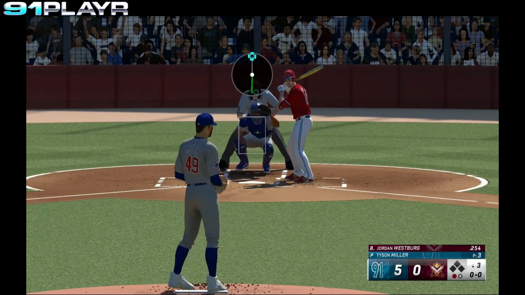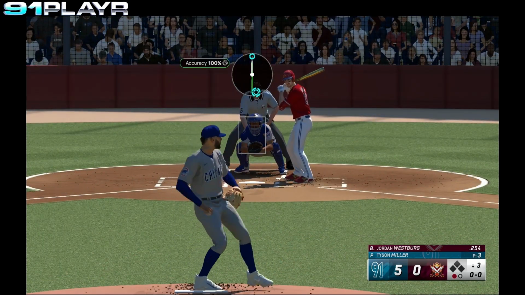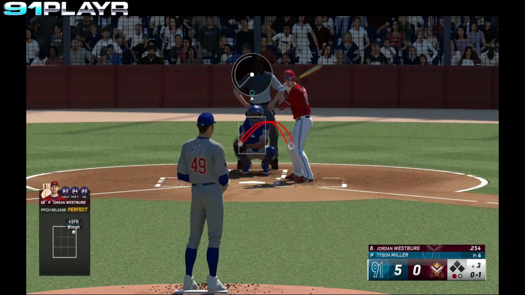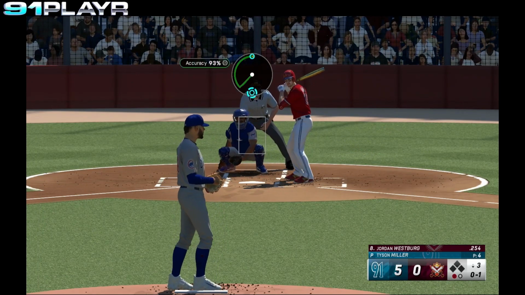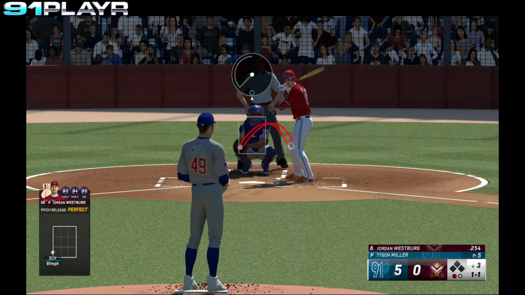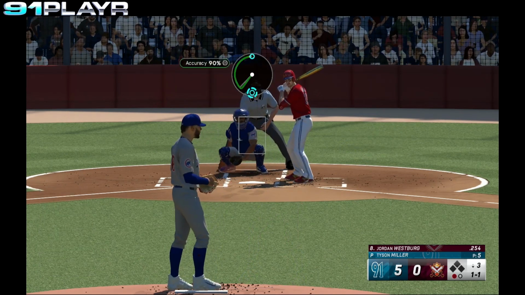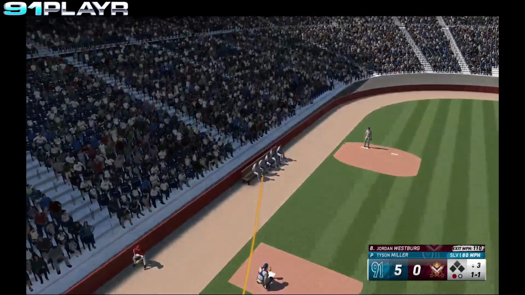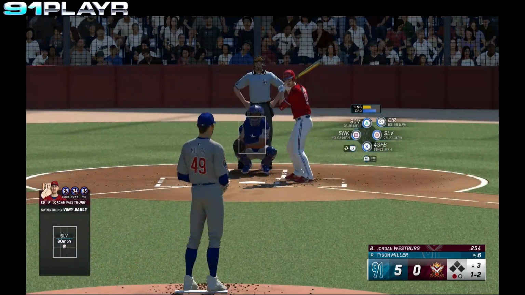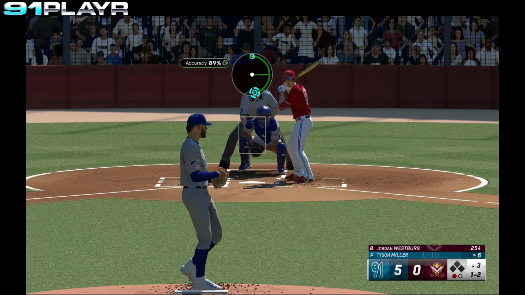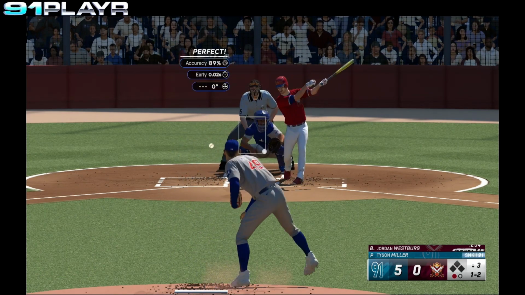Jordan Westberg steps in. Westberg looks at a strike. The 0-1 pitch from Miller. That's just outside. 1-1 pitch. Westberg drives that ball deep down the third base line, but it is out of play. Long strike. 1-2 pitch from Miller.